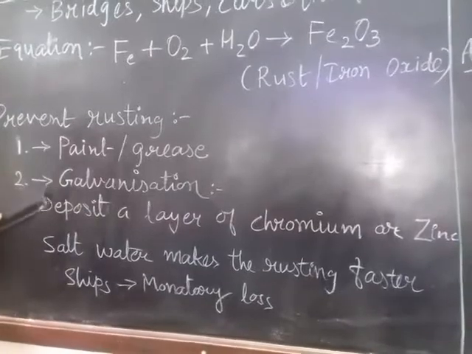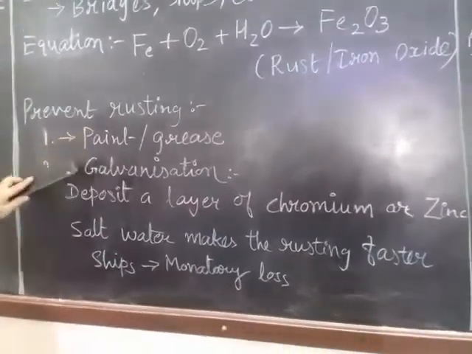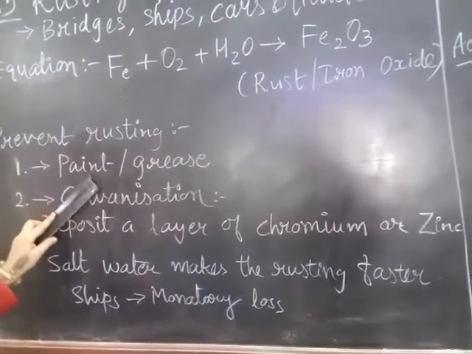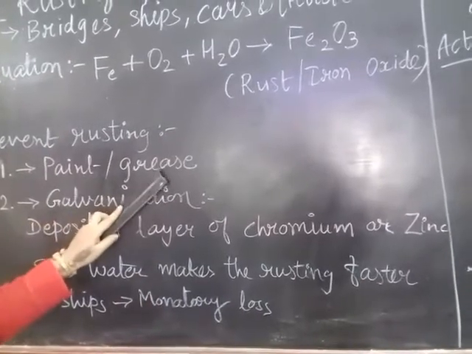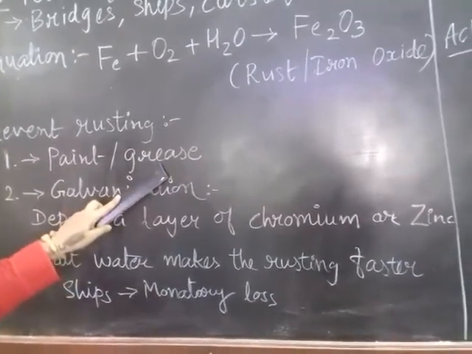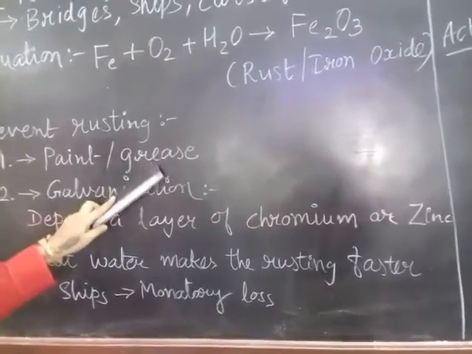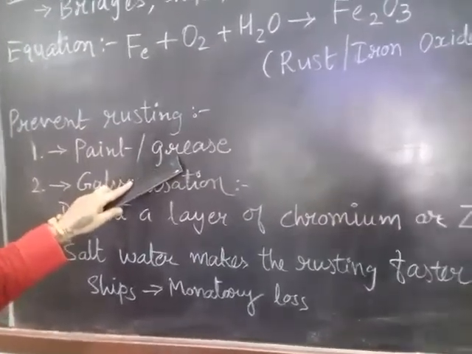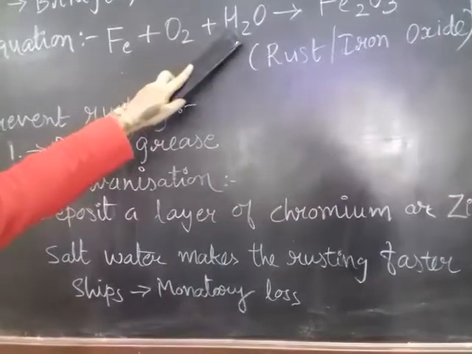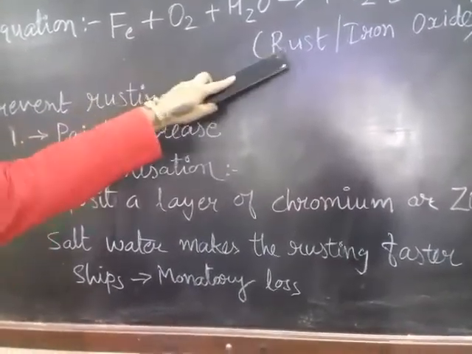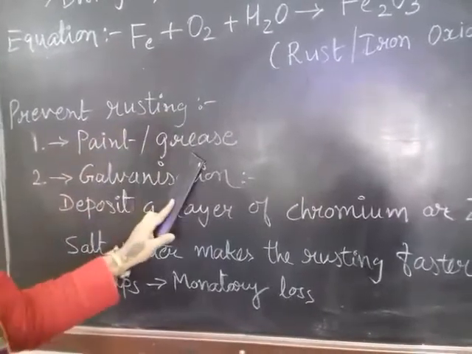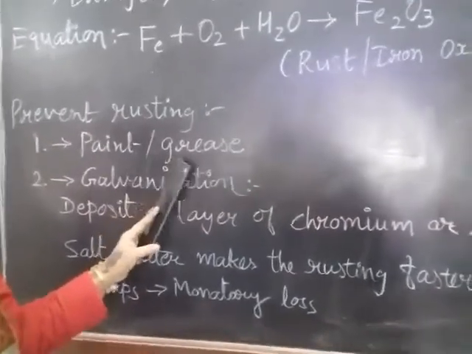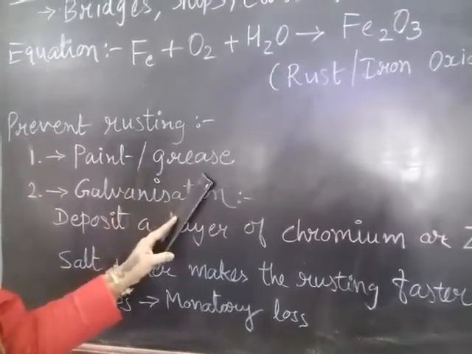So here, two methods are there to prevent rusting. The first one is paint or grease. See children, either we paint our object or we apply a layer of grease on the object. Paint means oil paint, and grease means oily substance. When we apply this kind of material on any iron object, it will stop contact with oxygen and water, so that the rusting process will be stopped. But in this, we frequently have to take care and apply the coat of paint or grease again when it is destroyed.